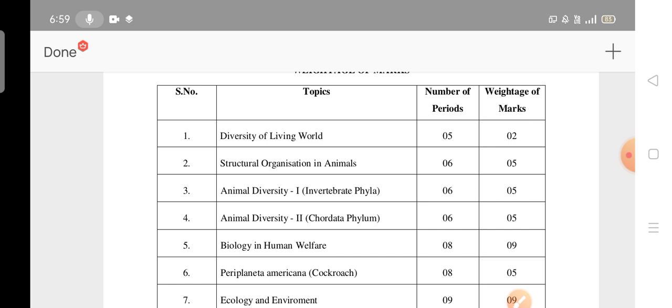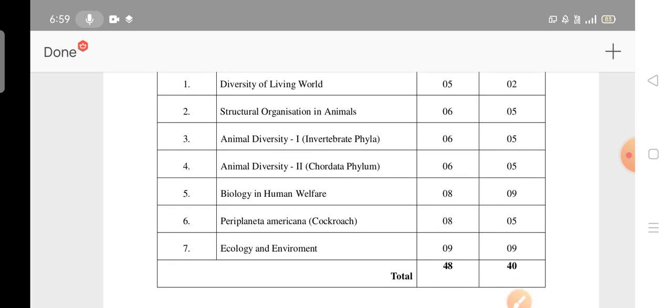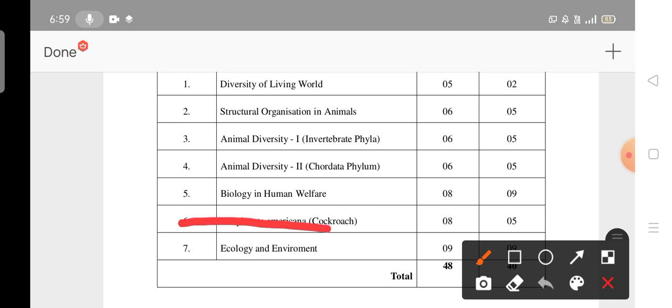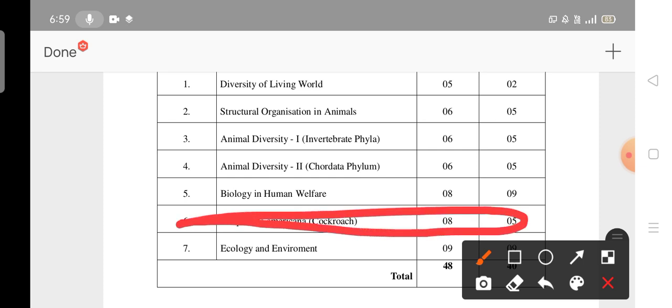Okay, diversity in living world 2 marks weightage, structural organization 5 marks, third unit 5 marks, fourth unit 5 marks, fifth unit 9 marks. The sixth unit is deleted in botany, Fabaceae is deleted. Some of the topics are deleted, so I have made a separate video. Please go through that if you want the deleted content. Don't ask repeatedly.